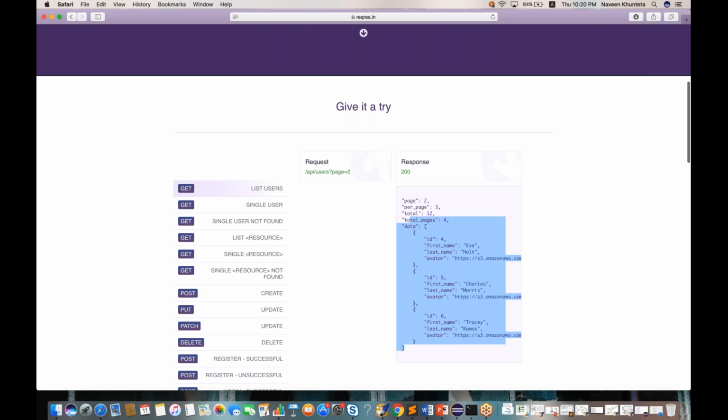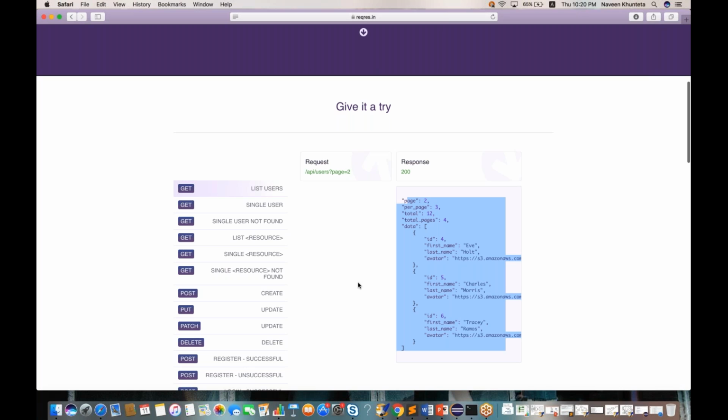The moment you click the button on the UI, this list users API will be called to this particular server, and we get the response. We convert this response into HTML pages and show it on the UI.